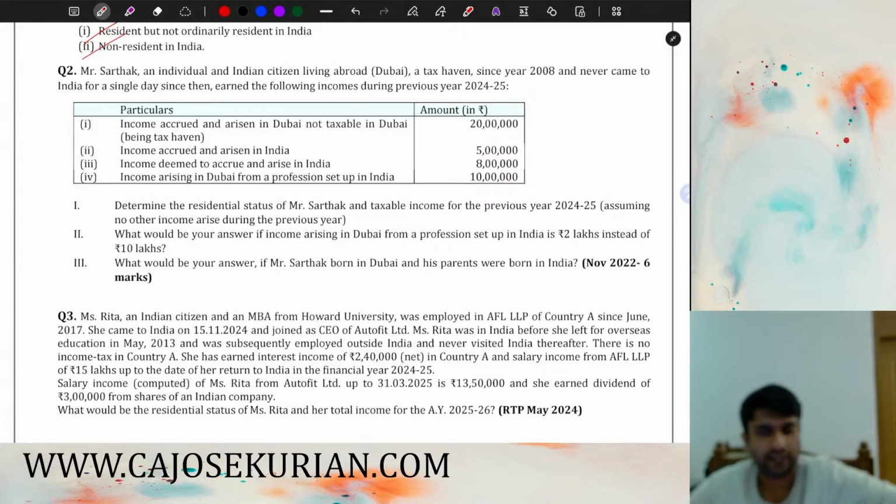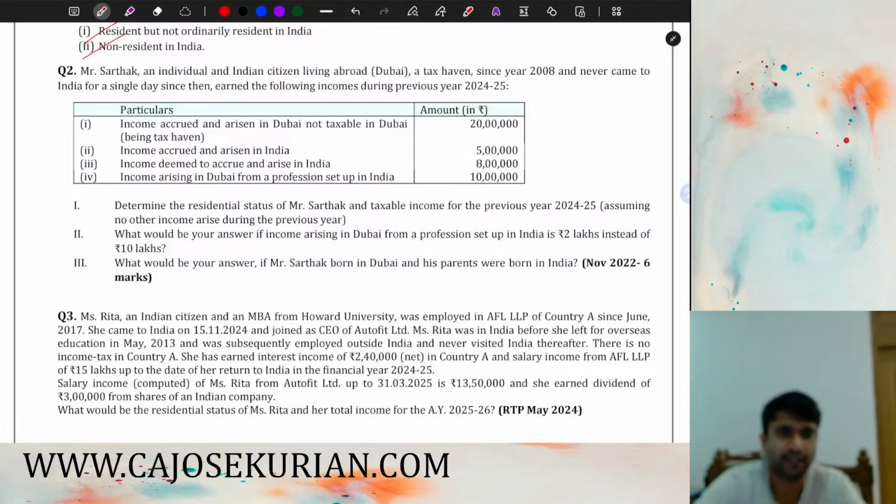So please read question number 2. I hope you have read question number 2. If you haven't, please read it. So we'll solve it together, okay? For every question I'll give you 1 or 2 minutes to read that particular question and to understand what they are testing in the question. In that 1 or 2 minutes, you simply read the question. I don't want you to solve the question, not necessary. Just read the question, understand the circumstances, and we'll solve it together. That is the very idea.